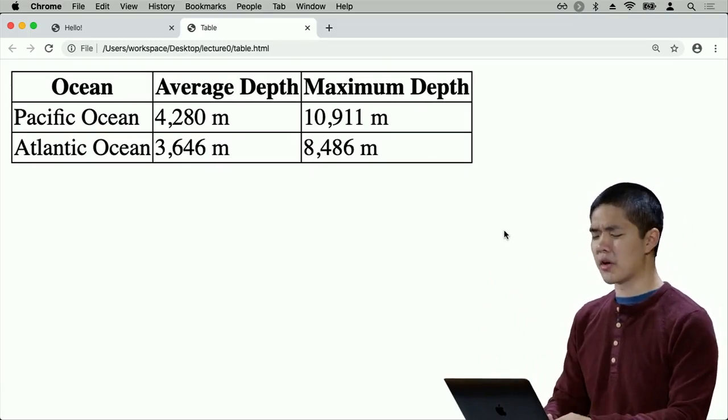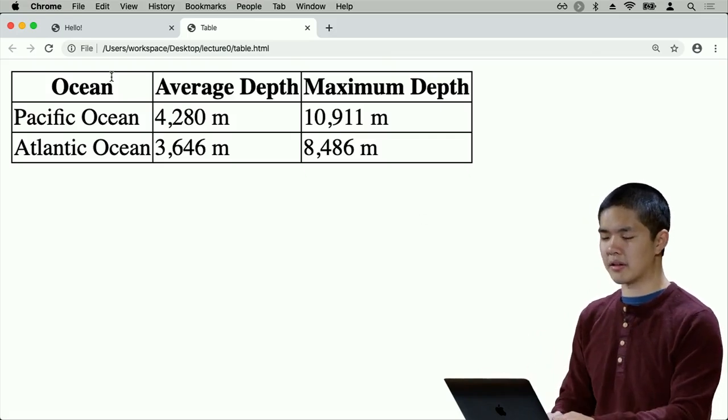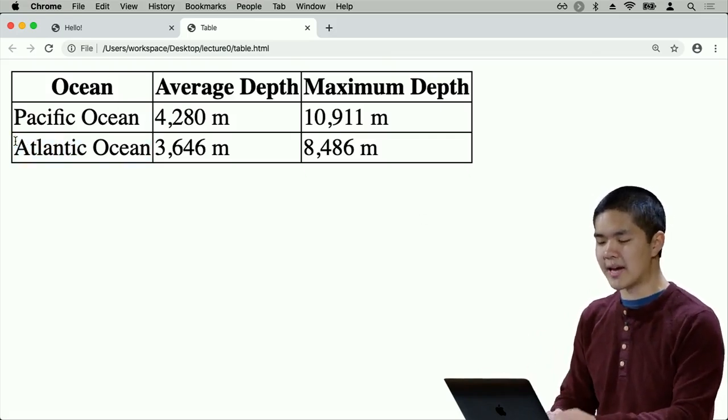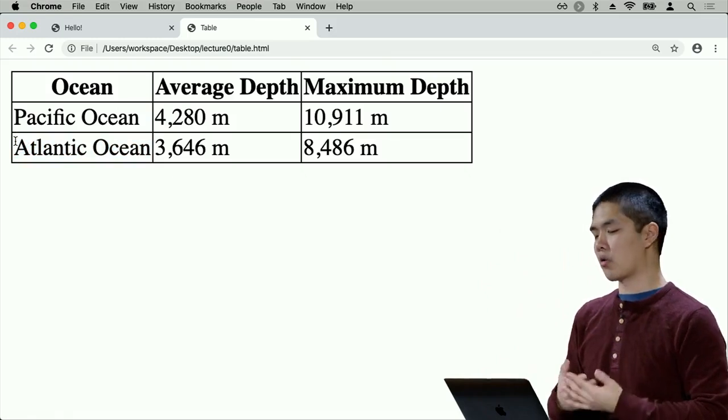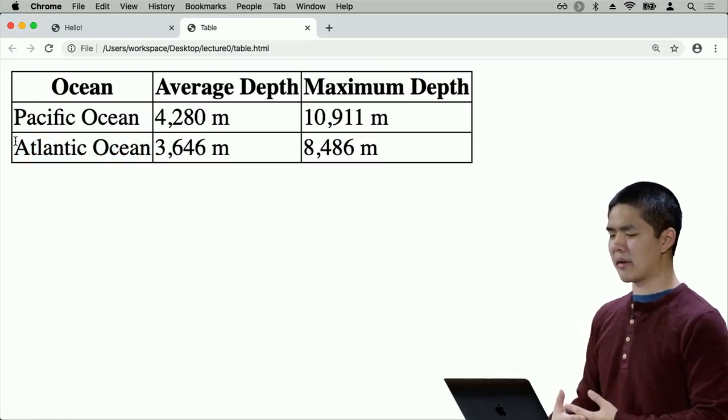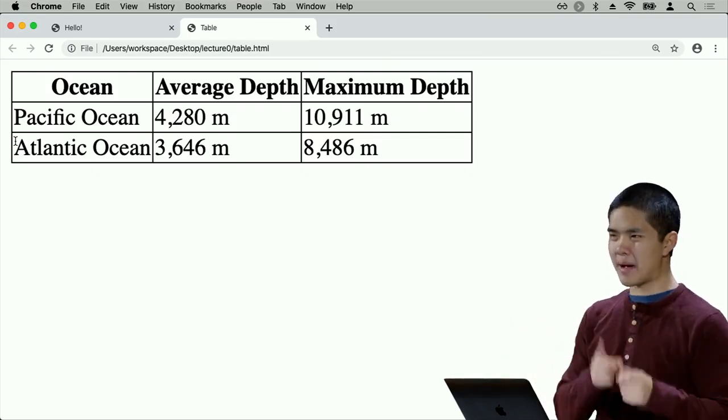Next, what I might like to do, though, is add some space around here. It seems like this text is very tight against the border of this table. So in order to do so, I want to add some spacing. And recall again, do I want margin or padding?